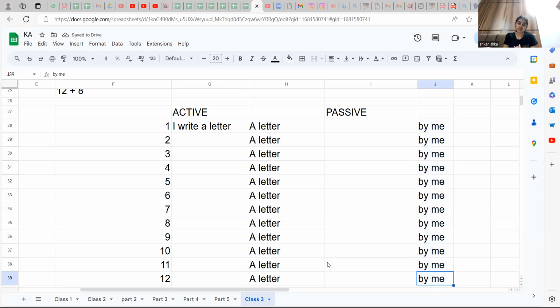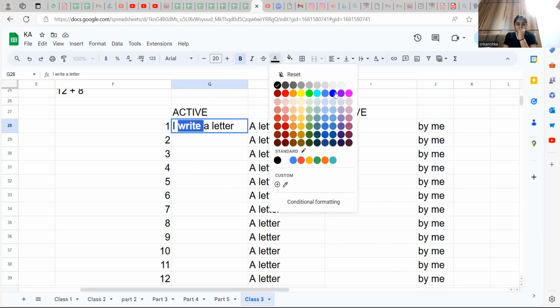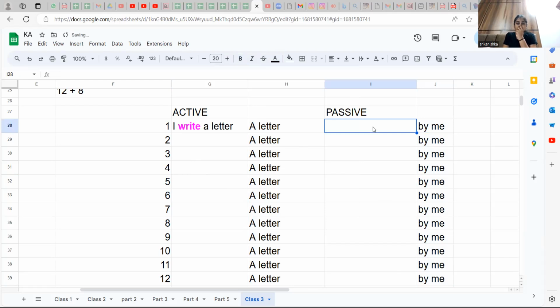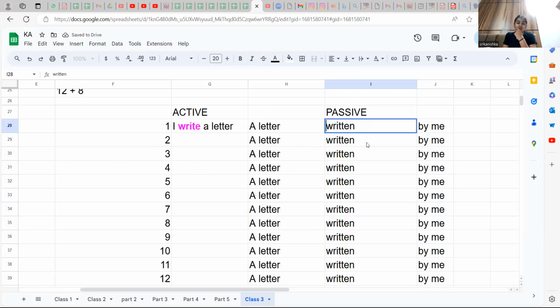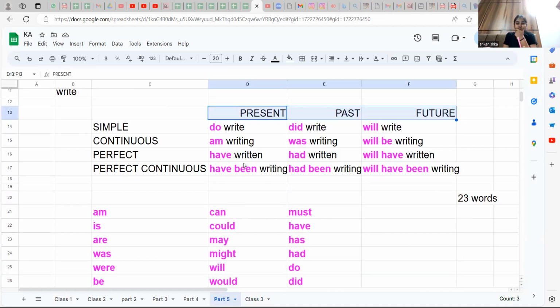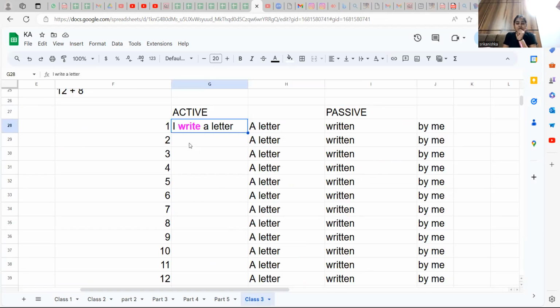You have to be a little bit careful here. What I'm trying to do here: I write. This write is going to become written. Everywhere it is going to be written. The main verb stays, only the supporting verb is going to change. I write a letter, so you have the whole thing here. Have written, a letter have written by me.